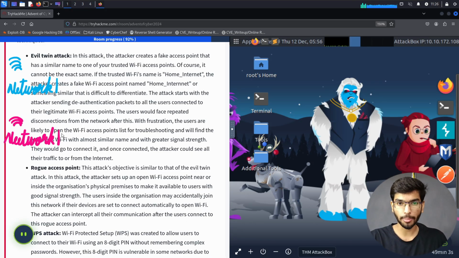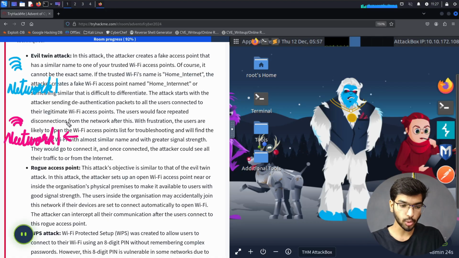So what I, as an attacker, will do is send a deauthentication request to all the systems in the network, or at least my target's computer, telling it to get deauthenticated from the network. Once a person gets deauthenticated, they will realize that and click on the network which says network 1, which is the malicious one, not the original one.